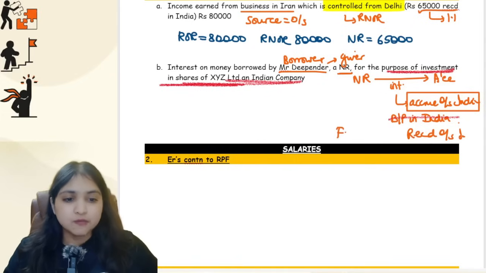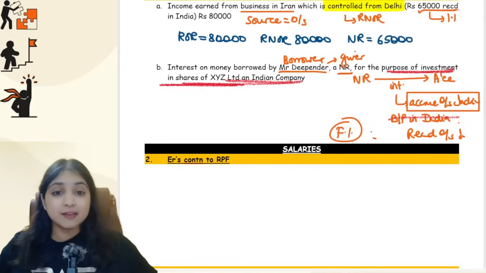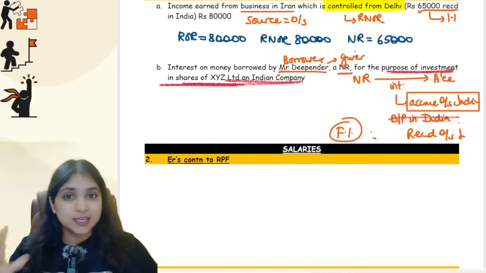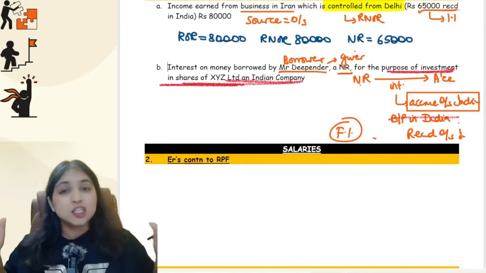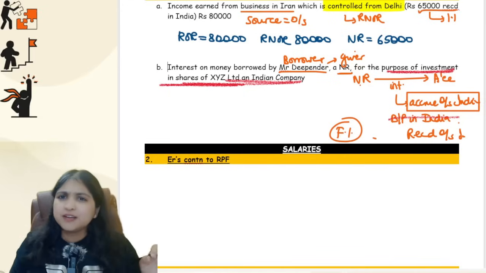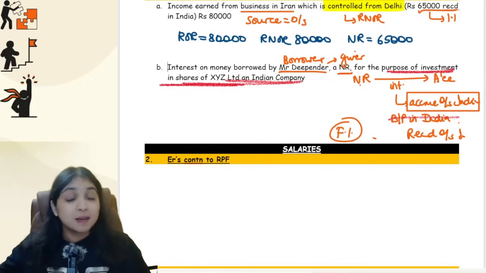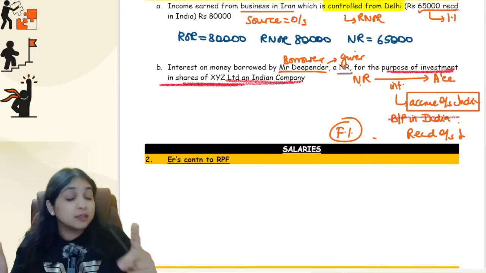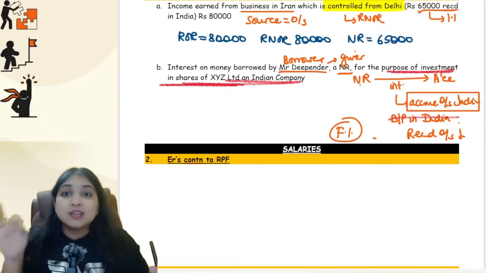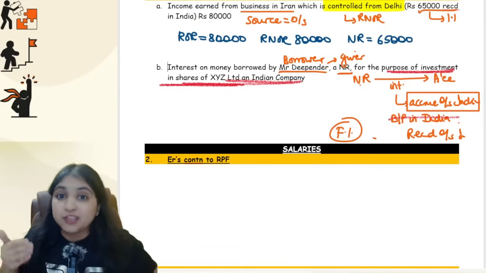So this becomes a foreign income. Understanding, everybody? Whenever it comes to interest, royalty, FTS, draw a diagram. Here the non-resident is giving the interest. So whenever a non-resident gives interest, your first answer will obviously be that the income is accruing outside India. Then, when the non-resident is giving interest, there is only one exception. The exception is: is the loan being used for business or profession in India?